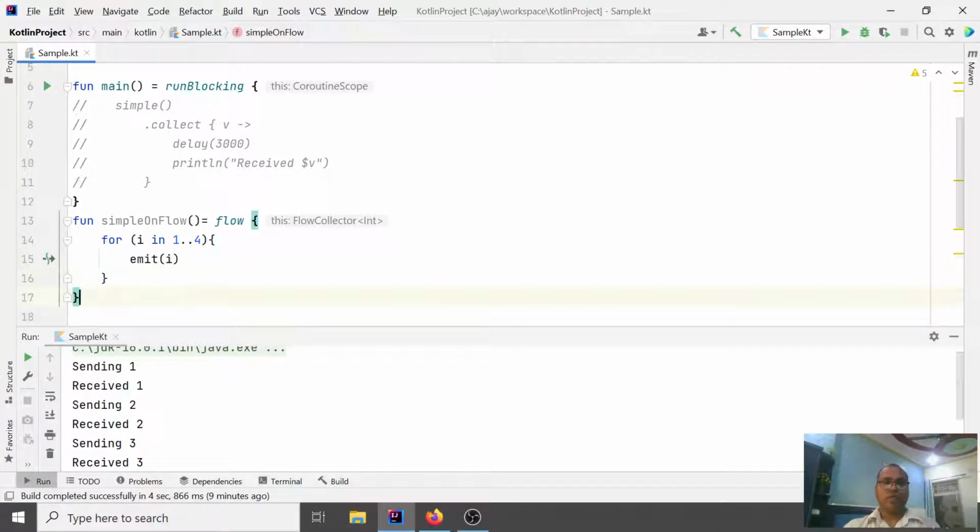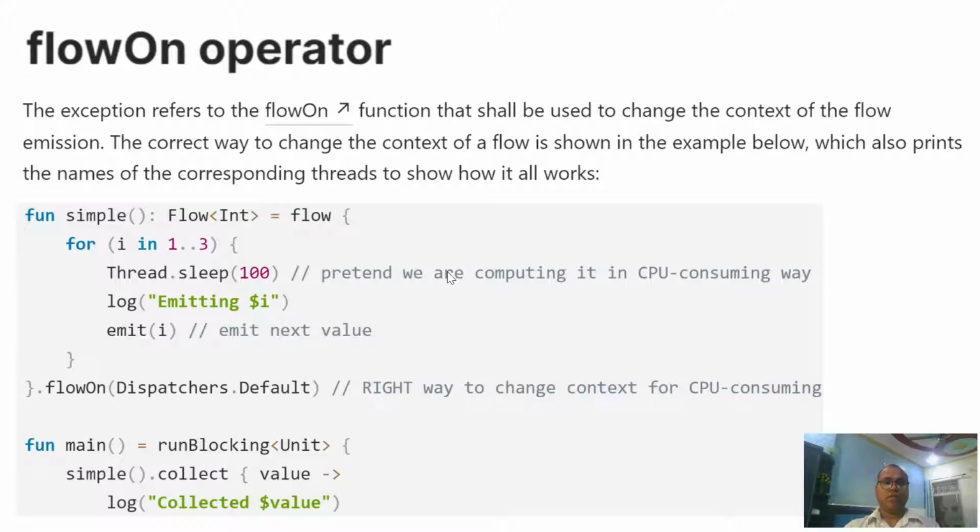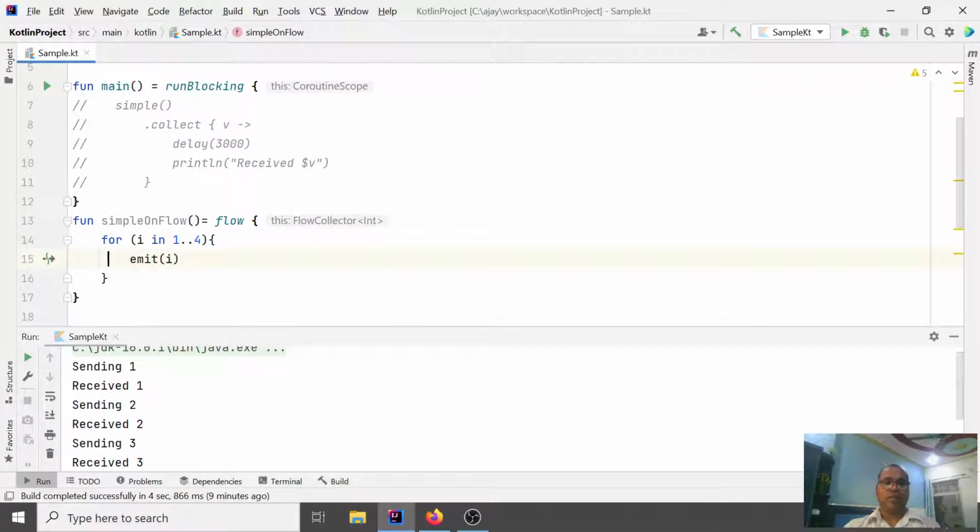Here let's log a message, emitting $i, and add some delay of 1 second.